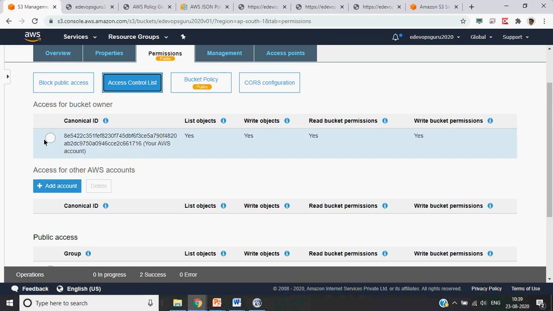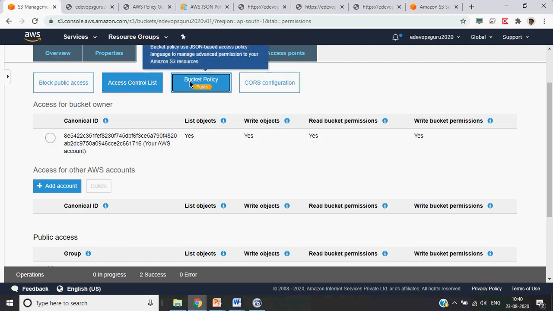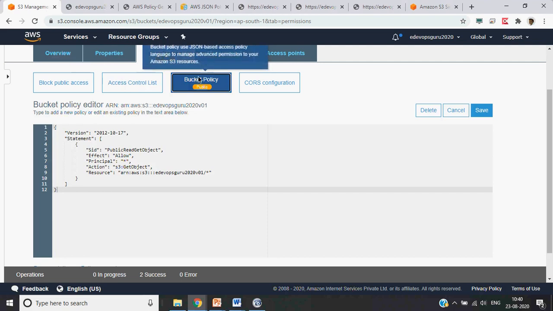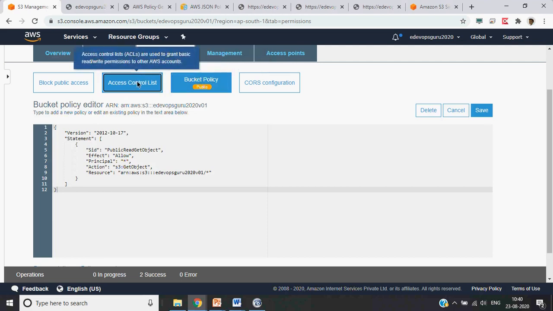But by default, your team members should have access if you have given them S3 access as a part of their user permissions. So when you create a user, you have to give a permission. So if you have given them S3 read permission, then they should be able to access this bucket. So you don't need to define this bucket policy.